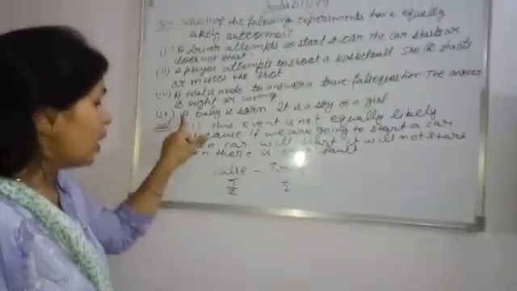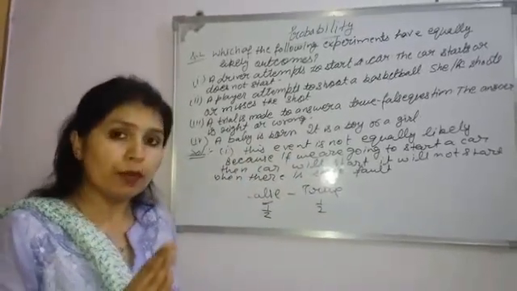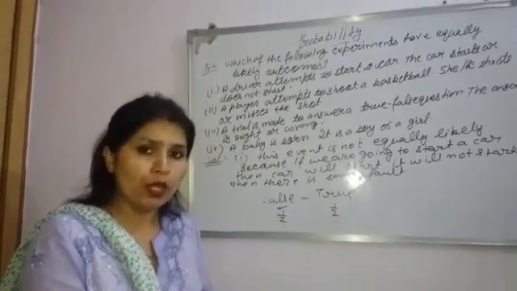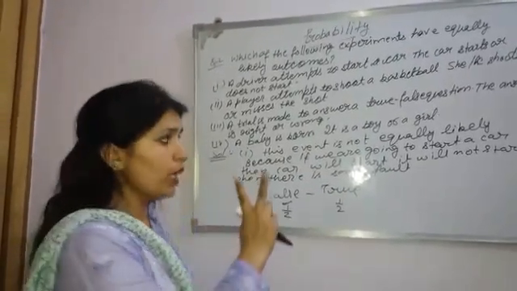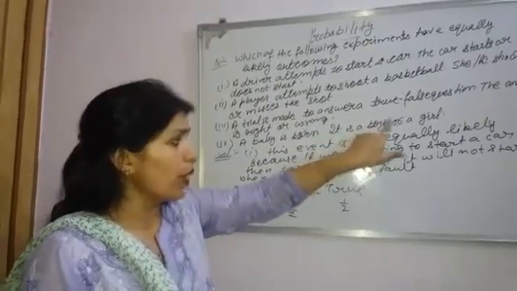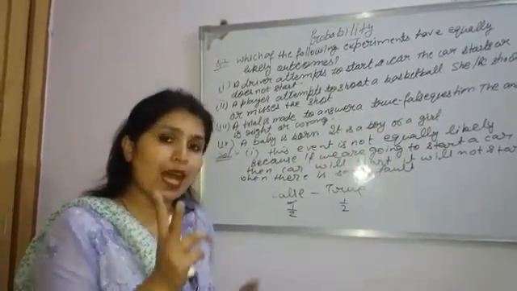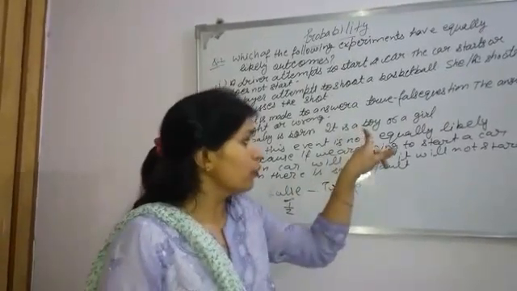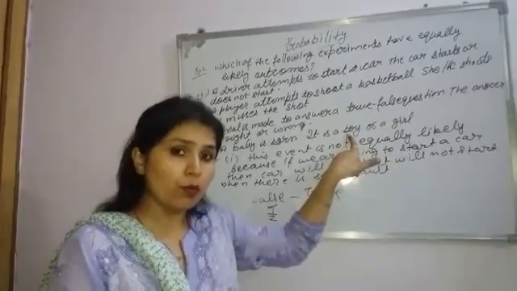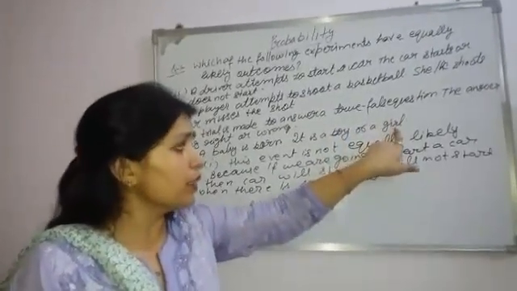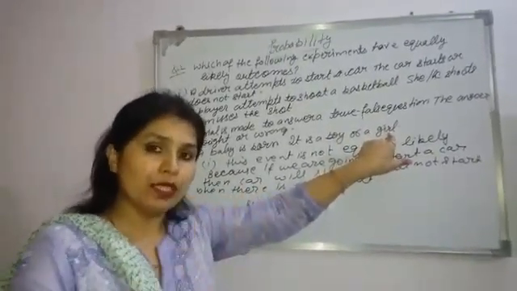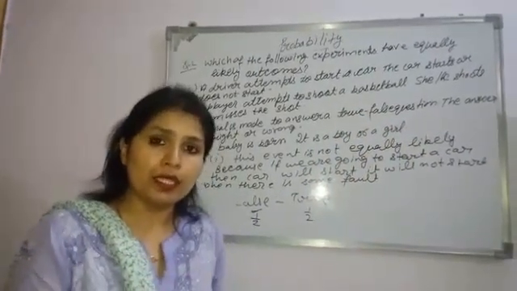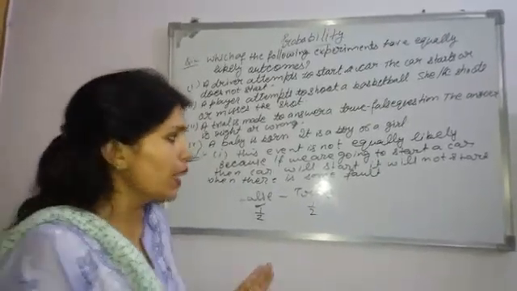Now the next part, a baby is born. If a baby is born, then we all know that it will be a baby boy or a baby girl. Again we have only two choices. It is a boy or a girl. For both the cases, how many total cases again? Two total cases. And out of 2, if it is a baby boy, then the probability is again 1/2. And if it is a baby girl, then the probability is 1/2. So in both the cases, the probability is the same. So that's why these events are again equally likely events.